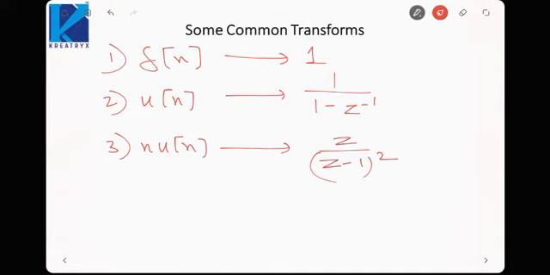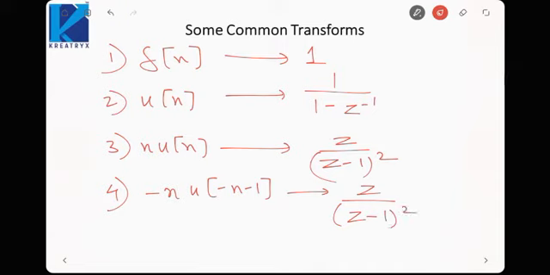So these are some of the common transforms. We can take u[-n-1] also. It will have the same z transform, but the ROC would change. Here |z| is less than 1, whereas for u[n], |z| would be greater than 1. So always keep in mind that these two signals will have the same transform, but their ROCs would be different.